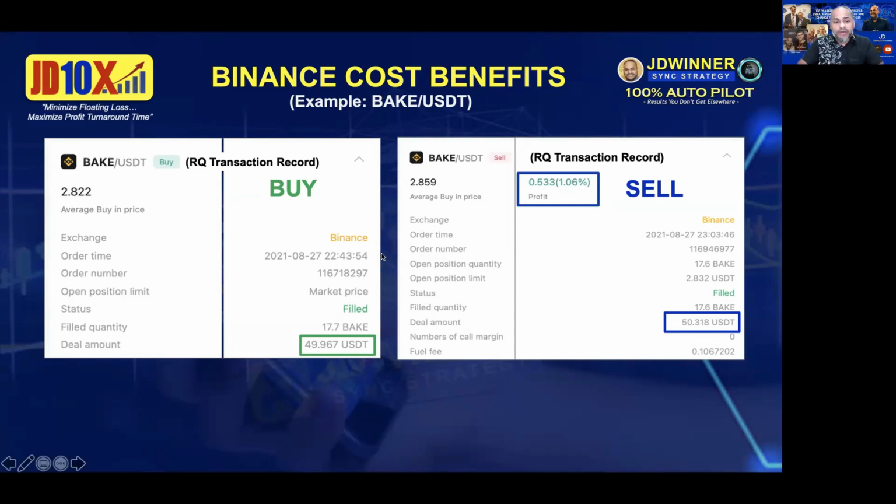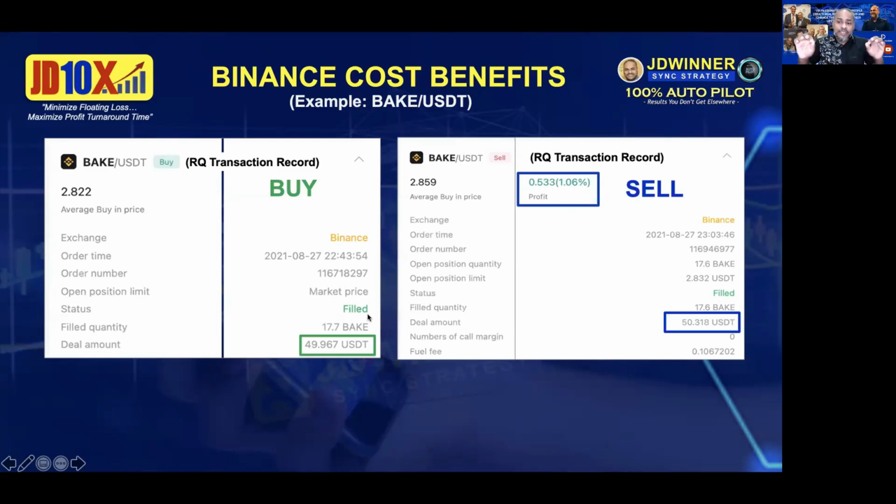If you look over here, where do you get this information? This information comes from your transaction record. If you go to the bot, you will be able to see the transaction record. In this record, you will be able to see the deal amount. Can you see that? Deal amount. And then when the bot sells, the bot will tell you the profit and also the deal amount here. So this is important information.